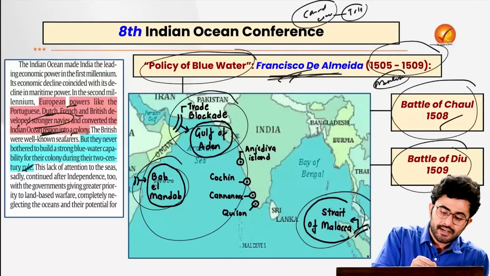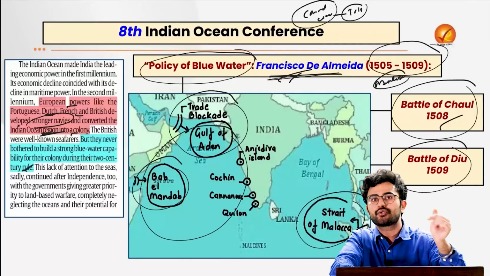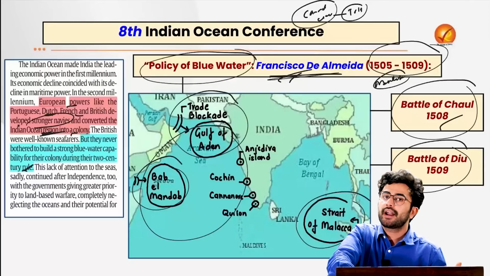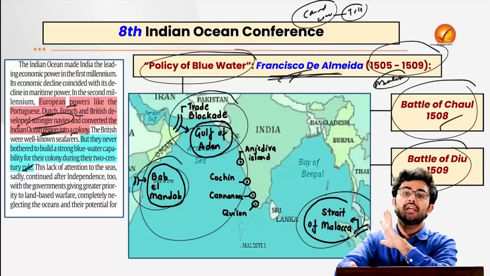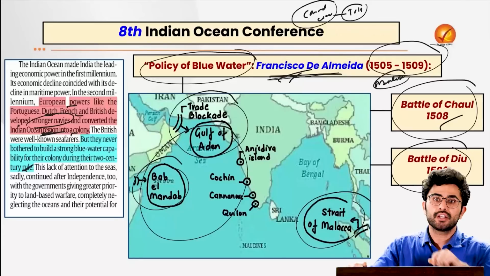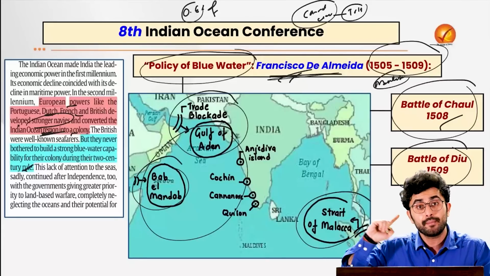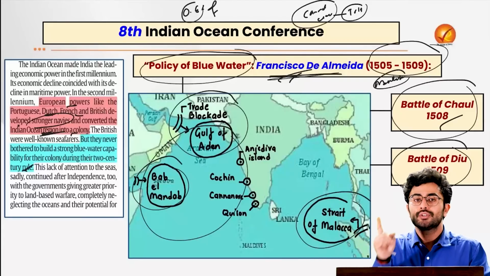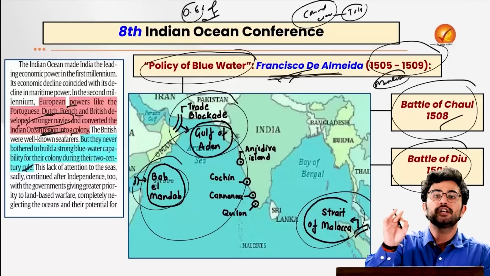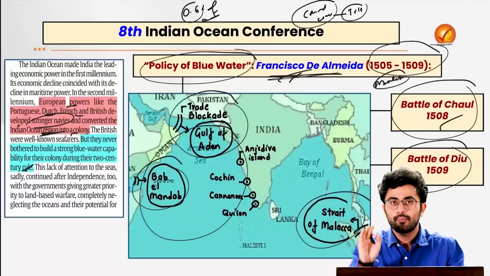However, the article suggests that the British did not build such a strong navy in this region, and that is a tradition we have continued even today. If we look at India's share in shipbuilding, it stands at a mere 0.6% of the shipbuilding activity in the world. So this is an area where we still need to focus. Keep all of these facts in your mind.